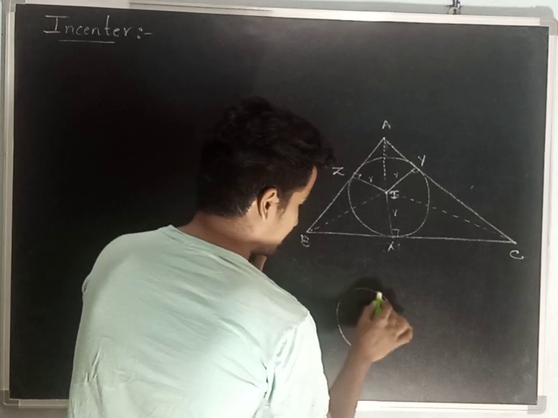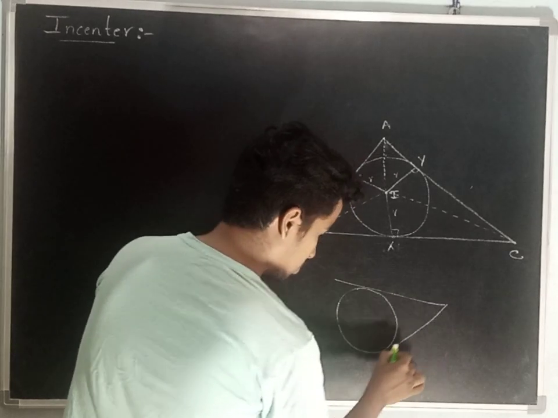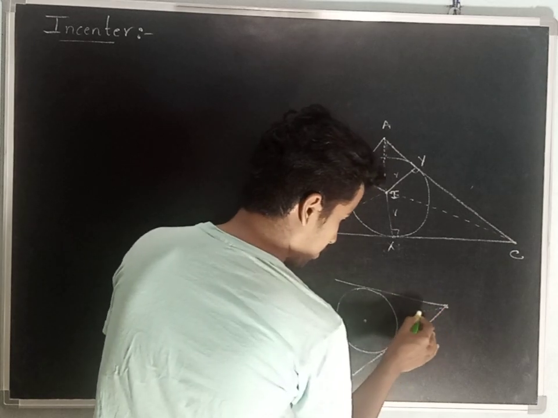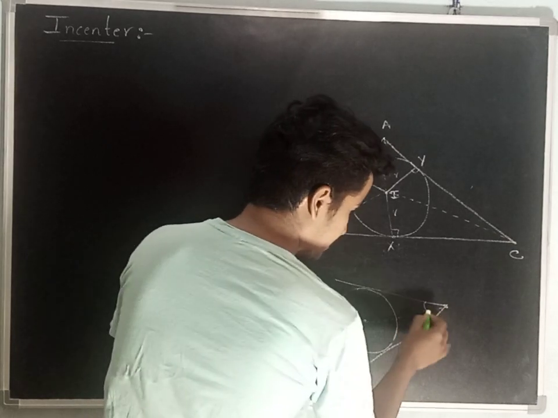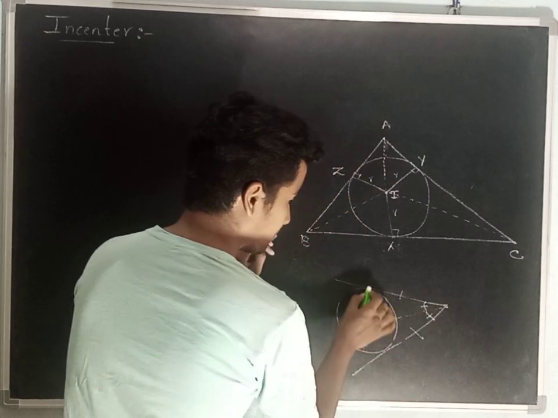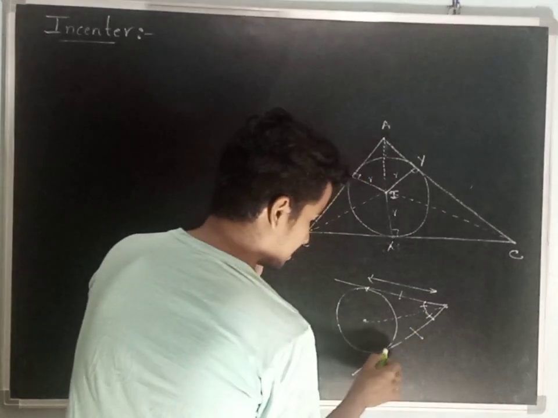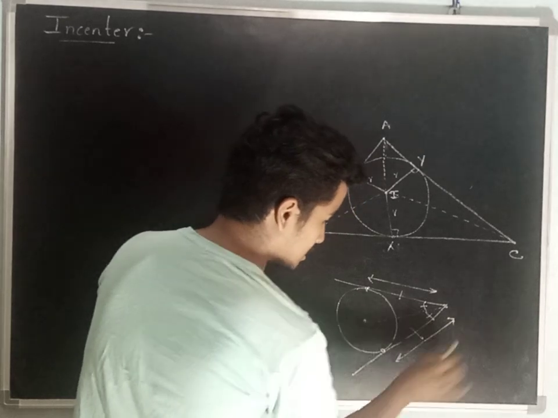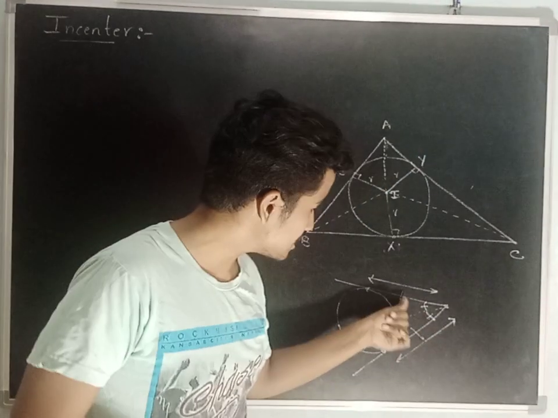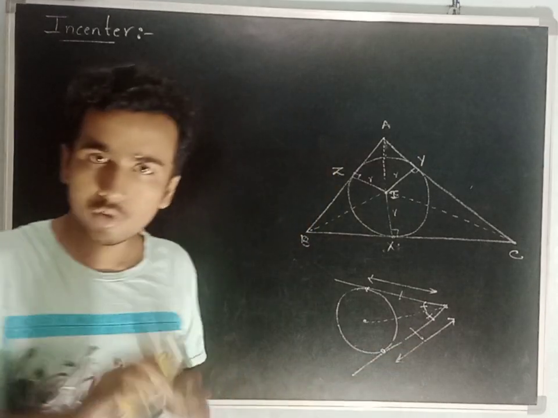For a circle, if two tangents are drawn from a point, let me join the point and the center. Then this angle and this angle are going to be the same, and this length and this length are going to be the same.